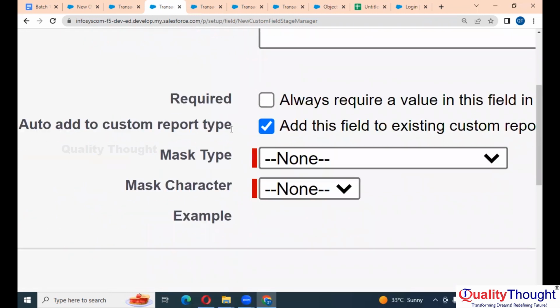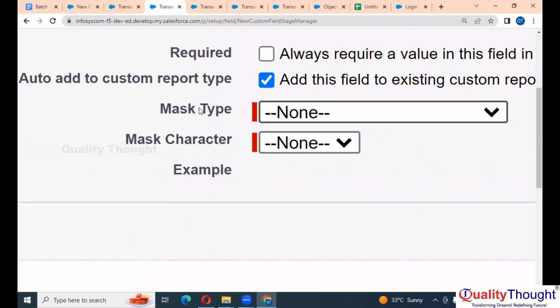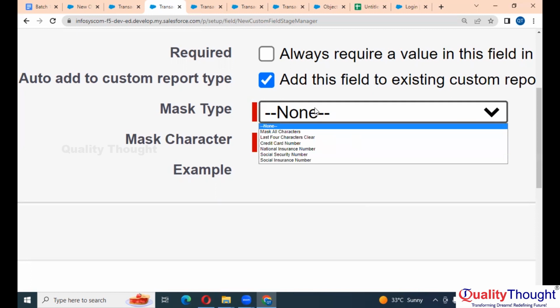If you see here, we have mask type. Let's say you are covering your face with a mask or something. You can cover your face with a monkey cap, with the mask and all, right? Ladies, kerchief, right? Here, mask type is like what you want to cover, how you want to cover. Okay, mask all characters.